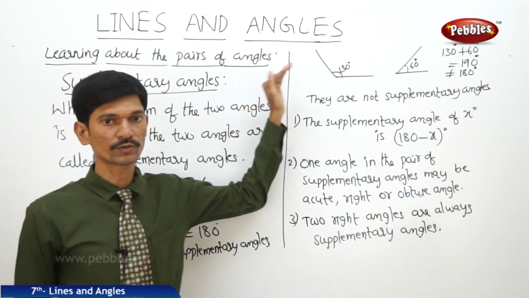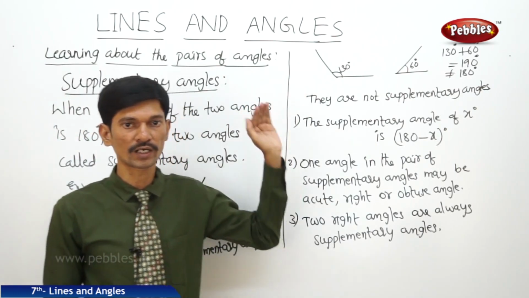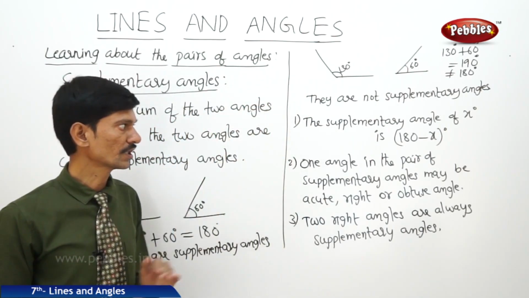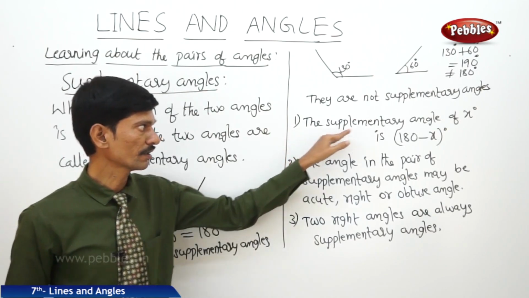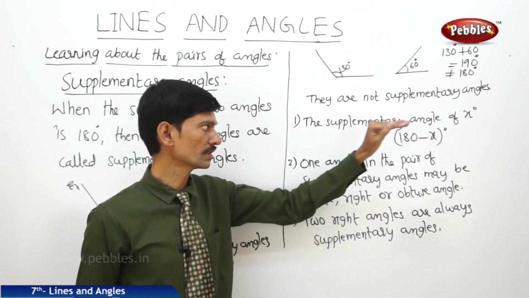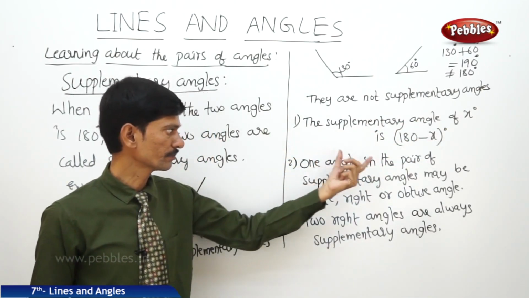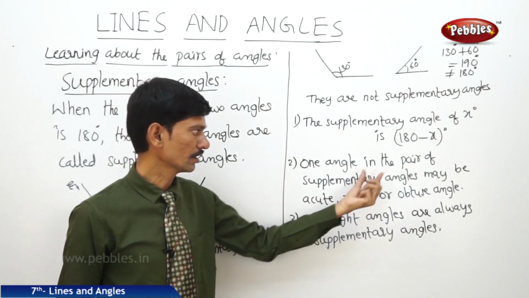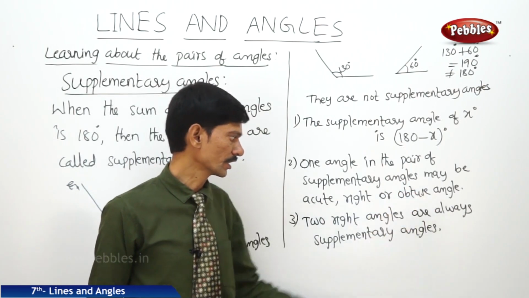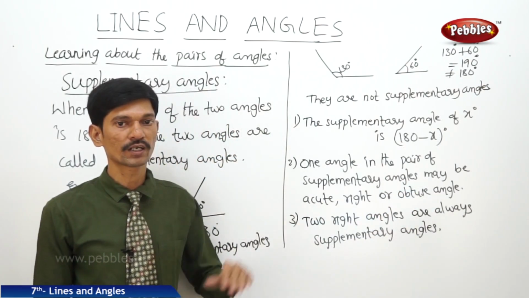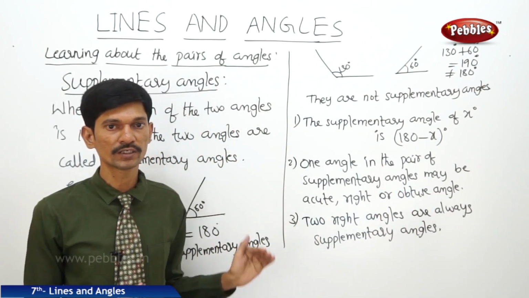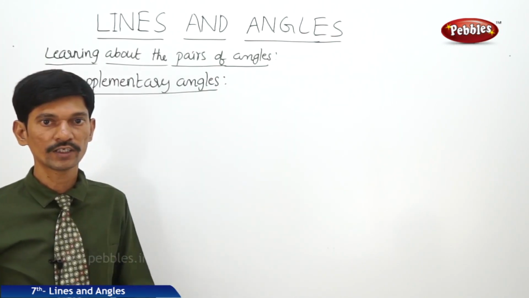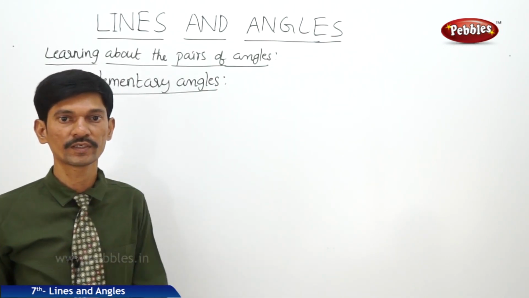So if the sum of the two angles is 180 degrees, then the two angles are said to be supplementary angles, and the supplementary angle of x degrees is 180 minus x degrees, and one angle in the pair of supplementary angles may be acute angle or right angle or obtuse angle, and the two right angles are always said to be supplementary angles. Now let us solve few problems based on supplementary angles.